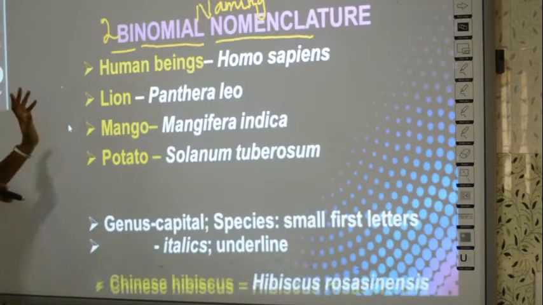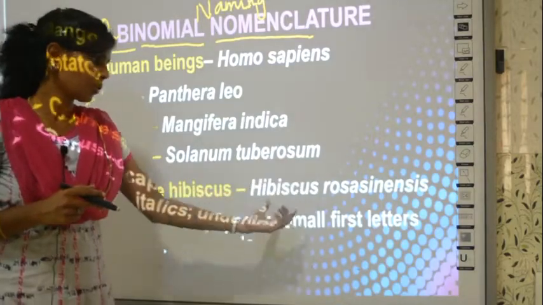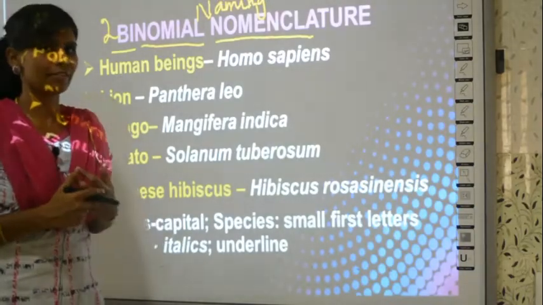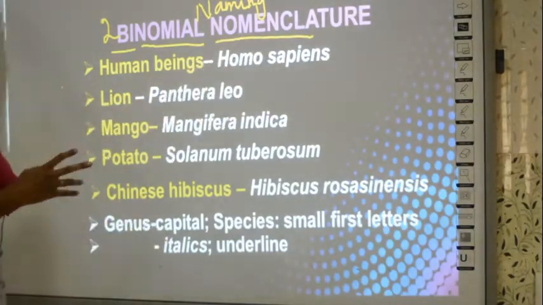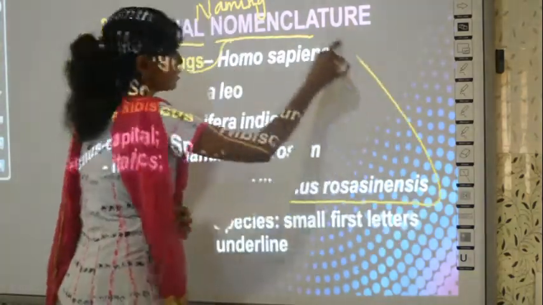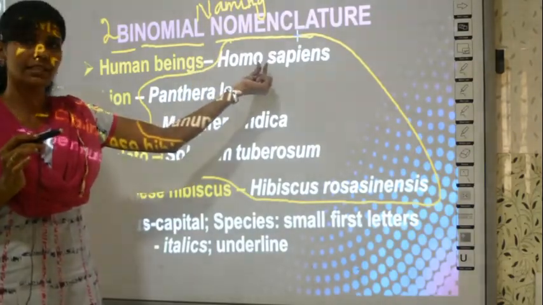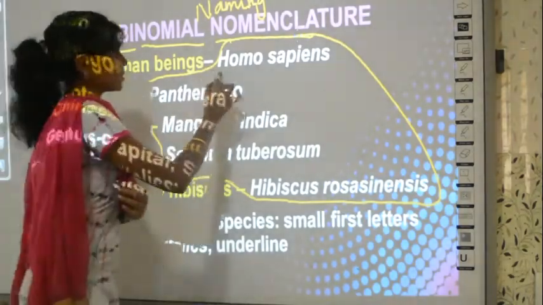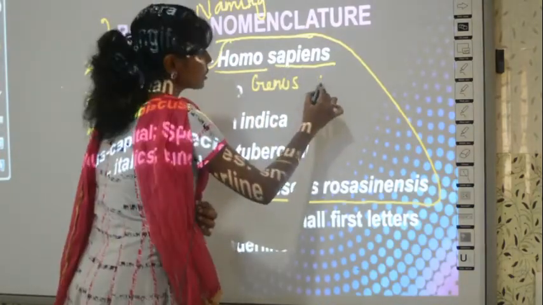So there is a rule for writing these names. You cannot write as you wish. And Chinese hibiscus is called Hibiscus rosa sinensis. Hibiscus rosa sinensis is the name for shoe flower. Okay, so what is the rule for it? After seeing all these names, what can you find common in them? Can you find the first letter written in capital letter, and the second word's first letter is written in small letter in all the cases, see? So the first name is called the genus name. Whatever you write first is called genus, and whatever you write second is called species.